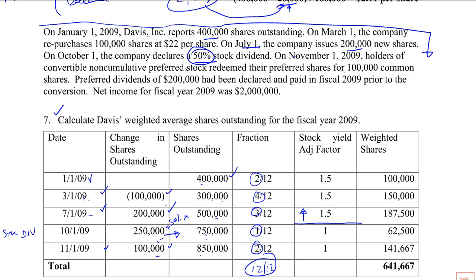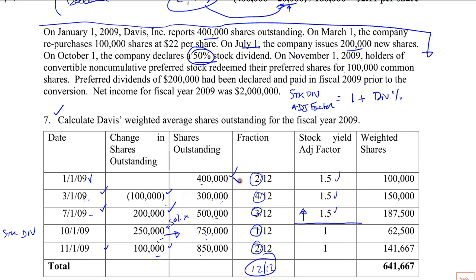For stock dividends, the adjustment factor equals 1 plus the dividend percentage. So that's 1 plus 0.5 is 1.5, 1.5, 1.5.